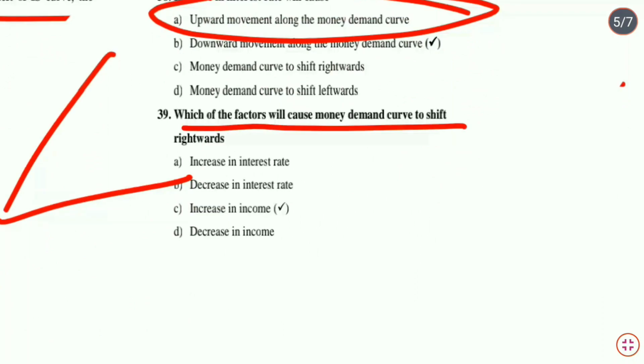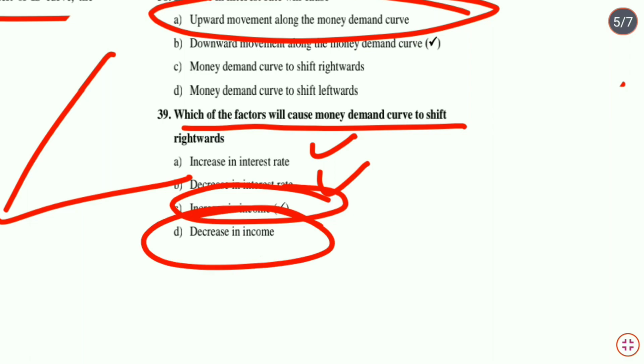Which of the following factors will cause money demand curve to shift rightwards? Shift. It is not increase in interest rate or decrease in interest rate, because they will cause movement along the curve. It is the increase in income which will cause the money demand curve to shift rightwards. अगर leftwards होगा तो decrease in income.